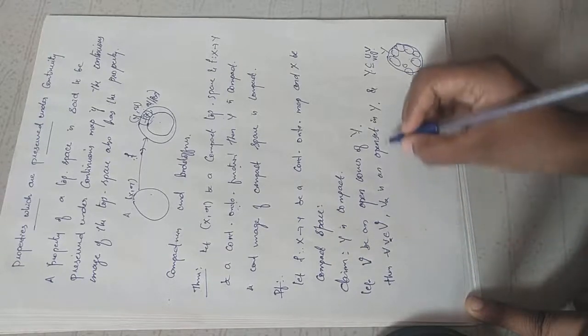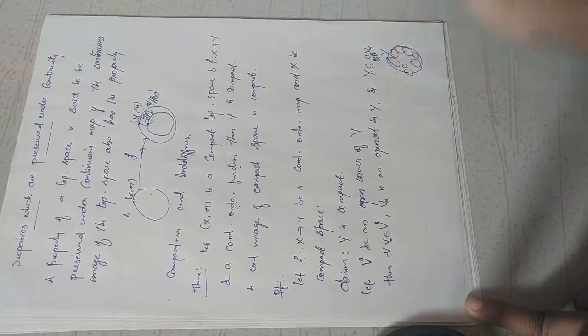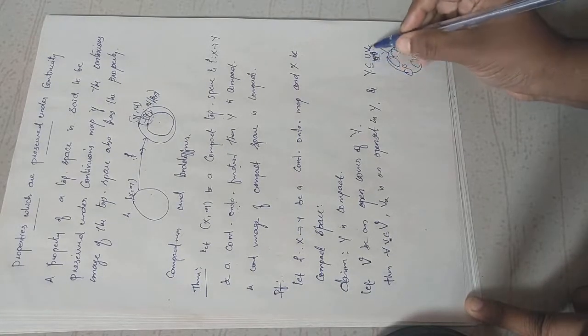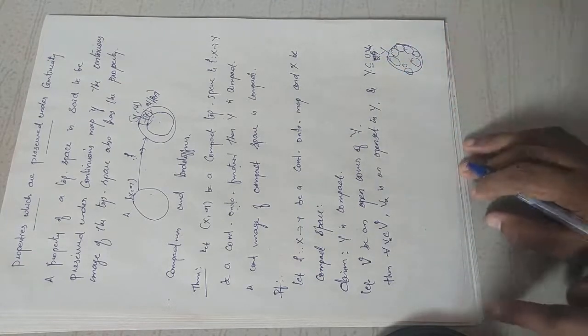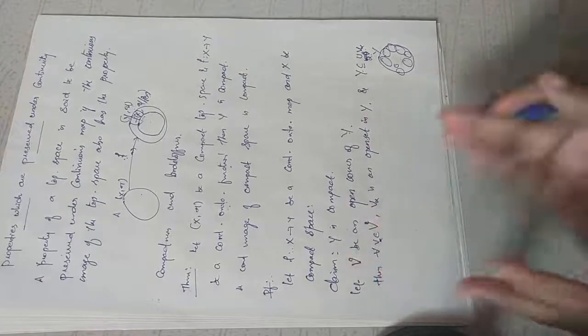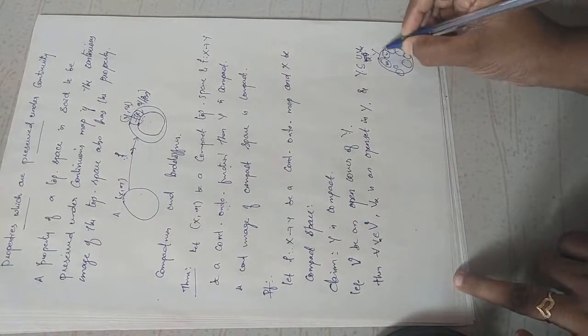Then V alpha is an open set in Y, and Y will be contained in the union over alpha of V alpha because the collection V alpha forms an open cover. V is nothing but the collection of V alphas, and the V alphas are open sets in Y.